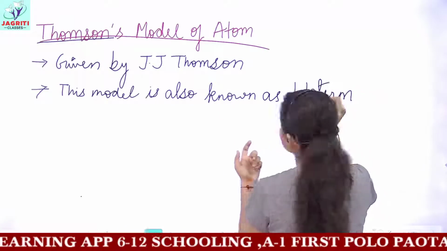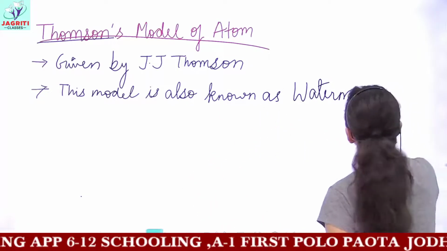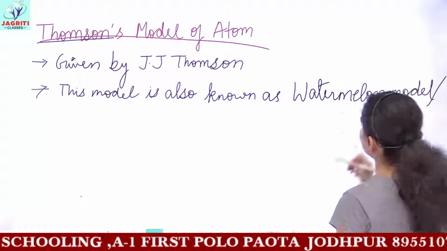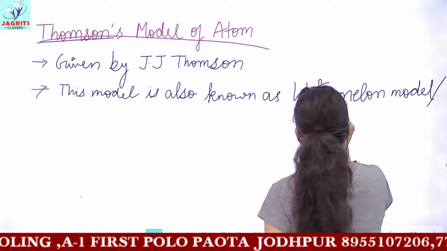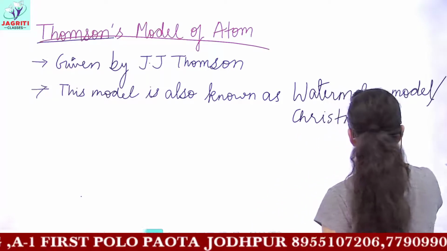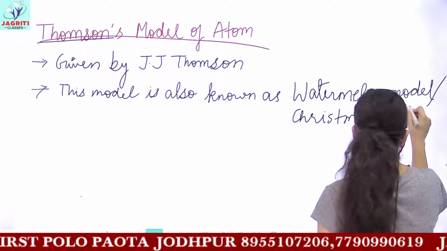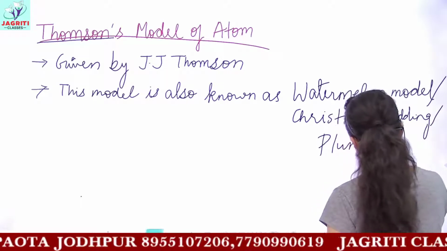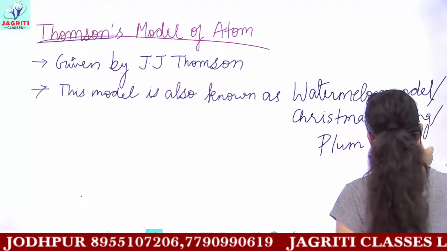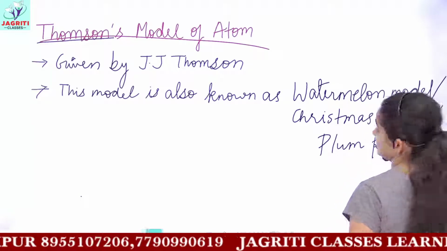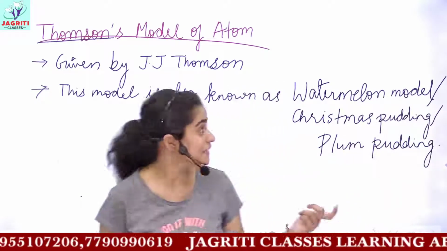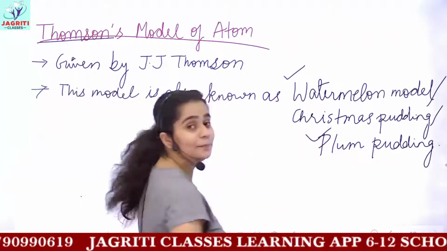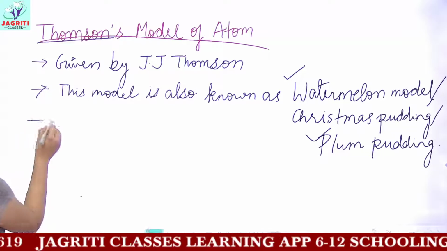Yes, it is called a watermelon model, or it has various names like the Christmas pudding model, or it is also referred as the plum pudding model. So these are the various names by which you can be asked any question. So you have to remember these names, that the Thomson's model of an atom is known as watermelon or plum pudding model.